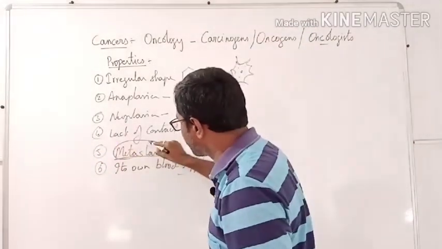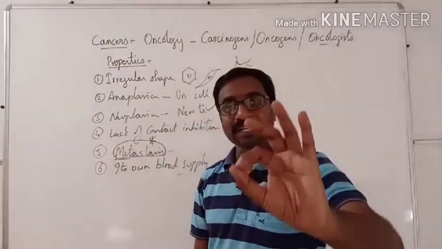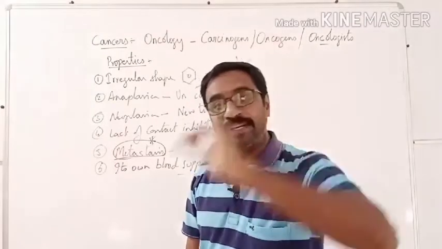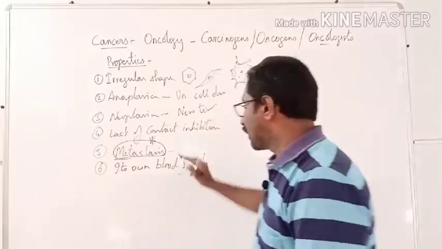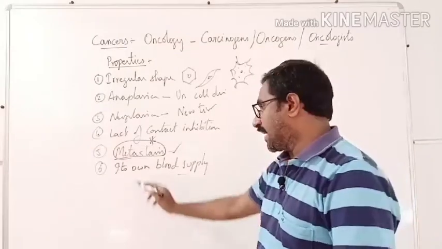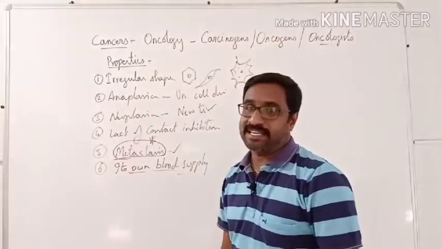The most important question is this only, metastasis. The property of cancerous cells to migrate from one place to another place and cause secondary cancers is called metastasis. And each cancerous tissue will have its own blood supply. Like that also can be seen.